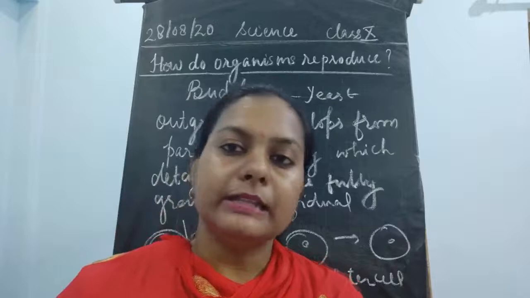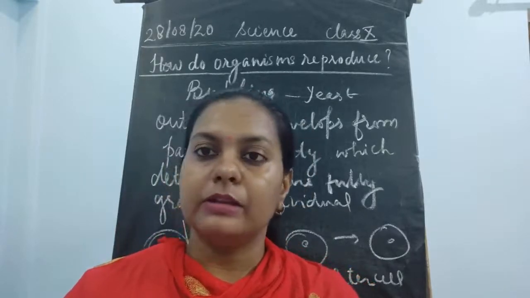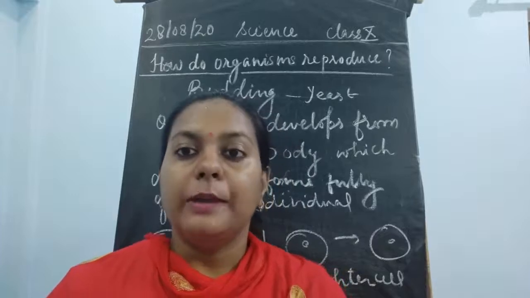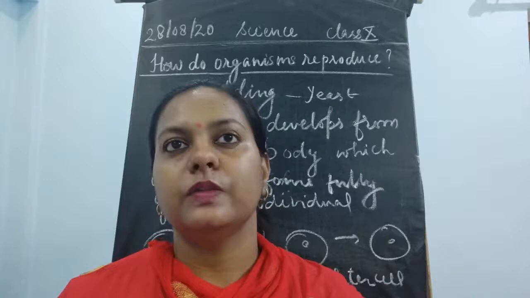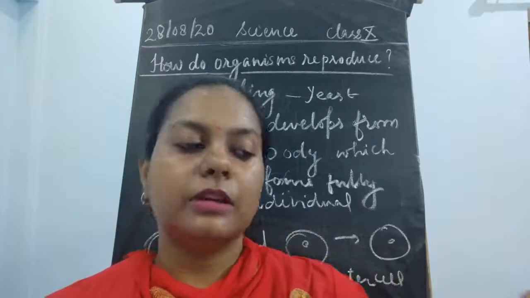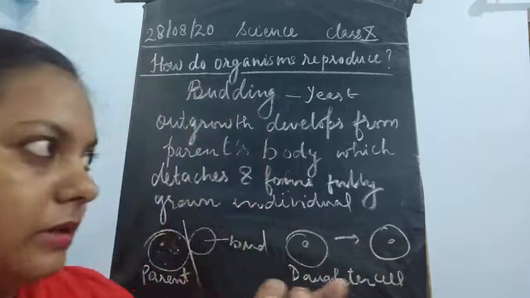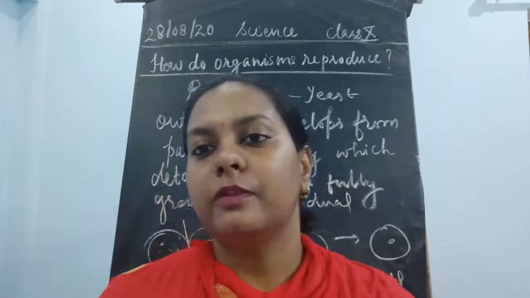Now, once the budding starts, all these yeasts undergo anaerobic respiration, and because of anaerobic respiration, they start producing carbon dioxide. This carbon dioxide is going to move upwards, which results in the bubble formation.